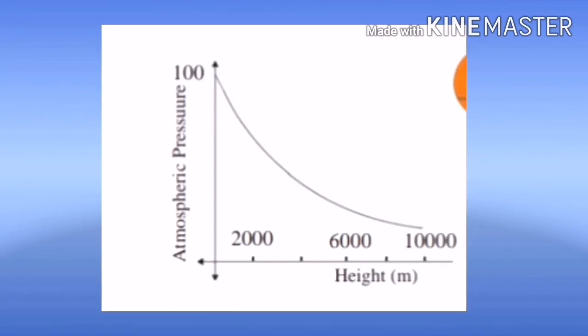In this graph, you must observe that when the curve goes in the downward direction, the measurement becomes high, as you can see in this graph. I hope you are clear on the graph of atmospheric pressure.